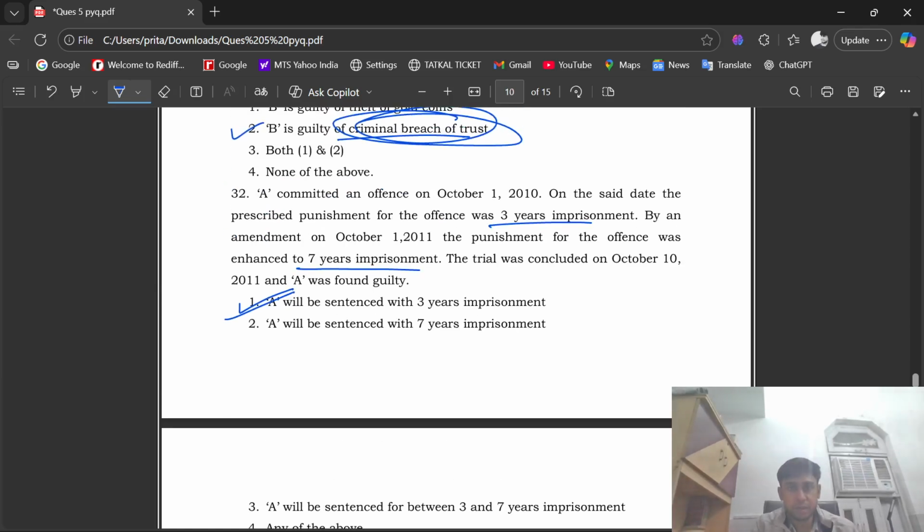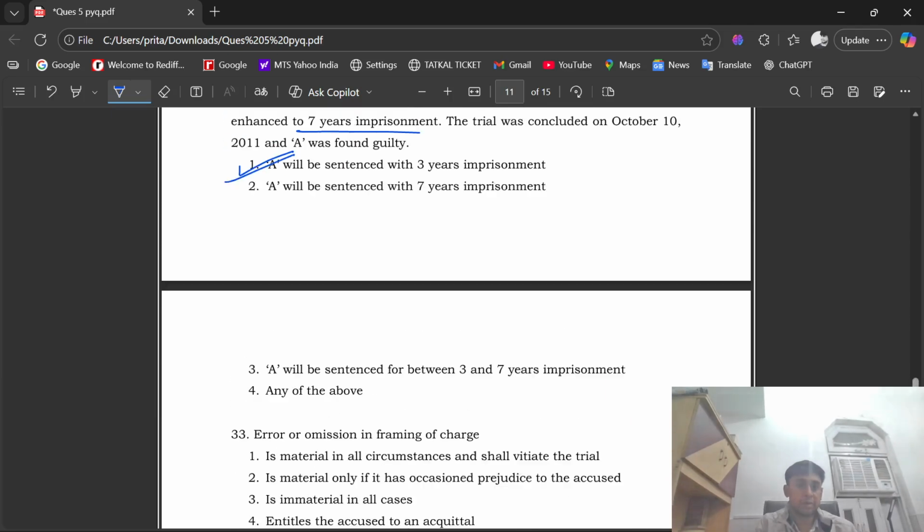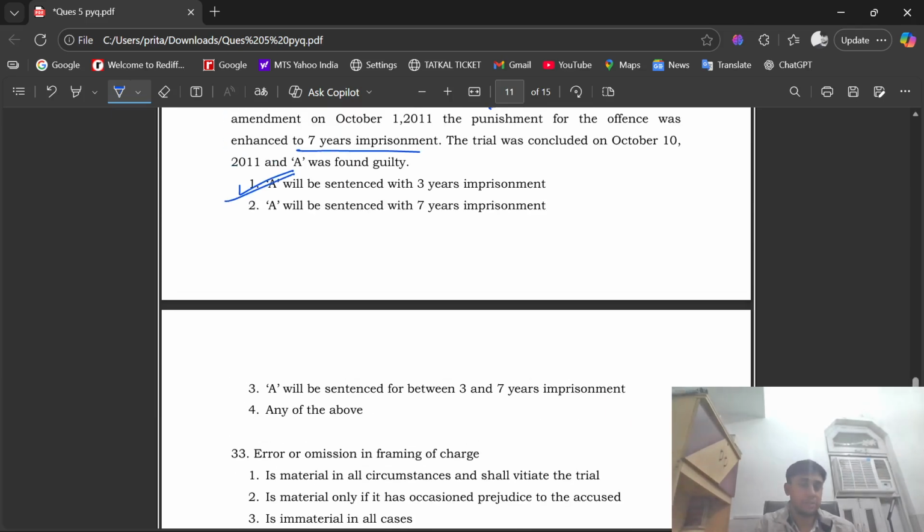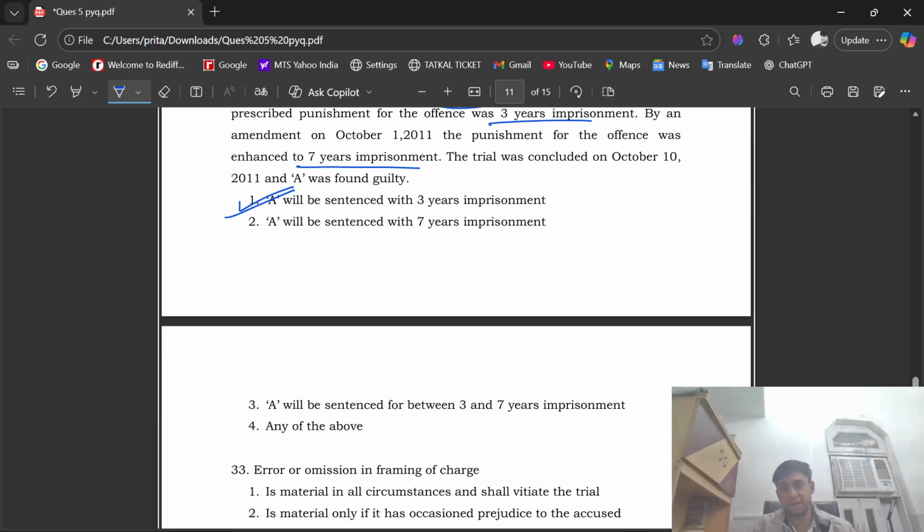Can I read this question one more time? A committed an offence on 1st of October 2010. On the said date, the prescribed punishment of the offence was 3 years. Okay, the new rule will not be applicable retrospectively. So the right option will be option number one, that is A will be sentenced with 3 years imprisonment.